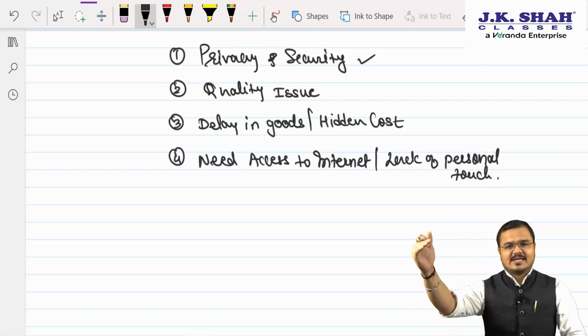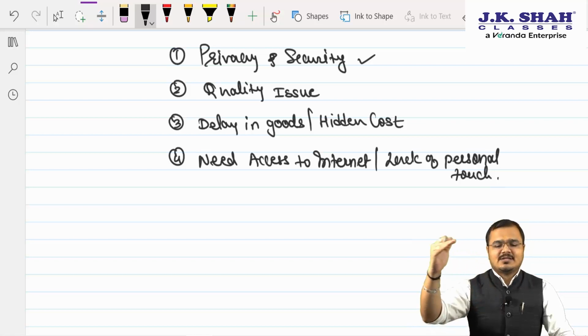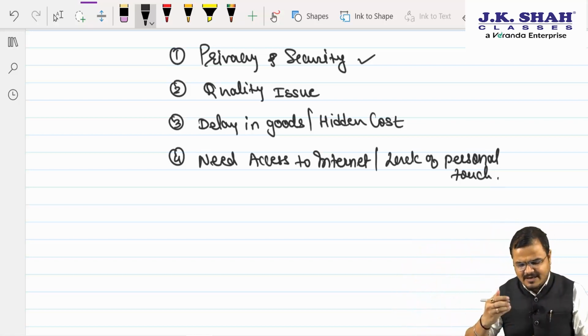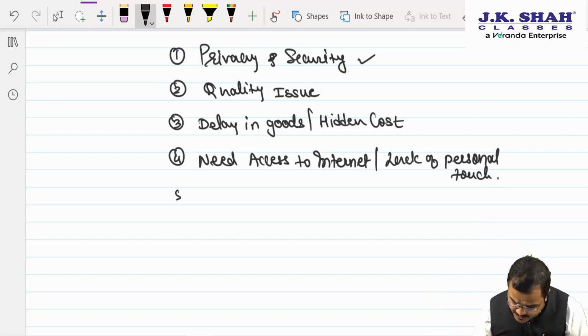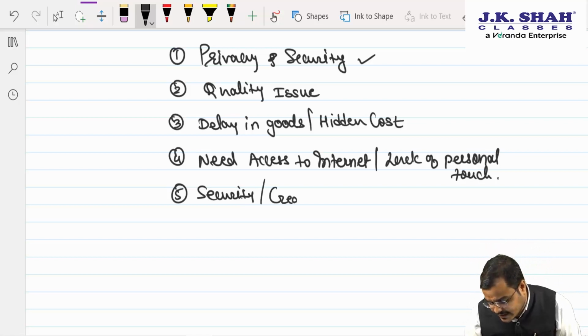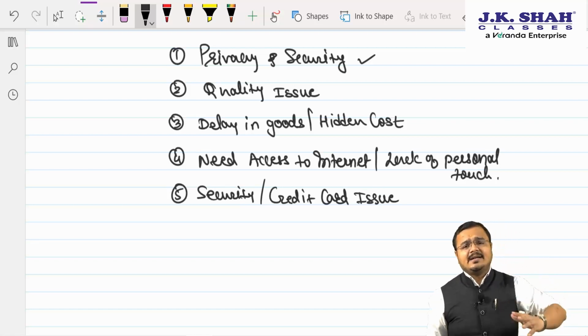So first one, privacy and security, quality issue, delay in goods and hidden cost. Then need access to internet and lack of personal touch. Then we also have what? Sir, security related threat. Security as well as, you can write, credit card issues. Yes, sir. Many times the payment gets failed, card gets hacked.